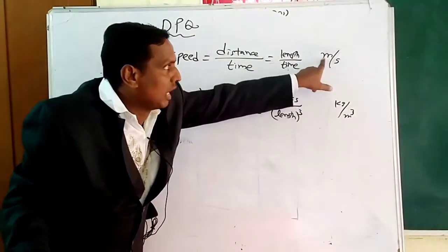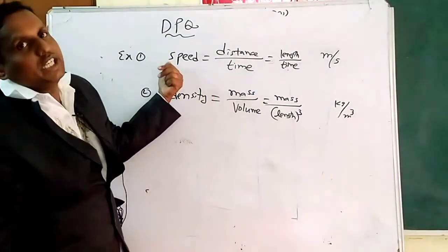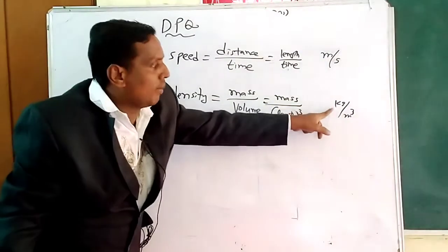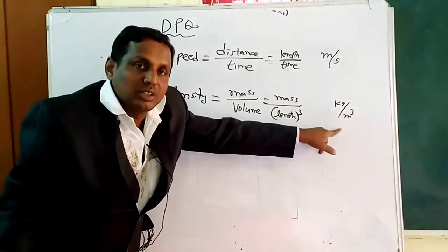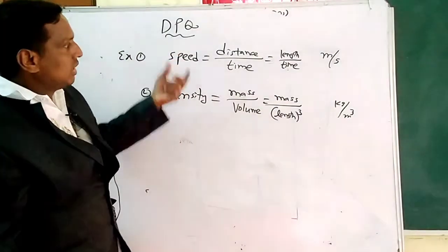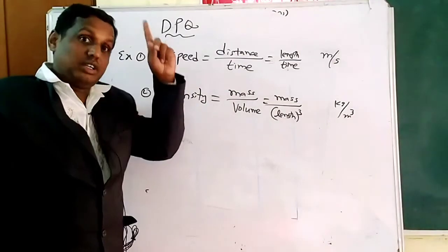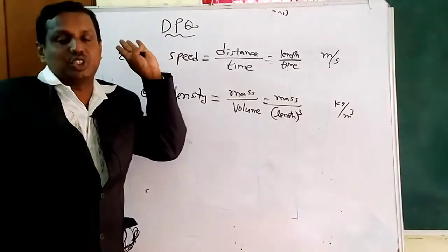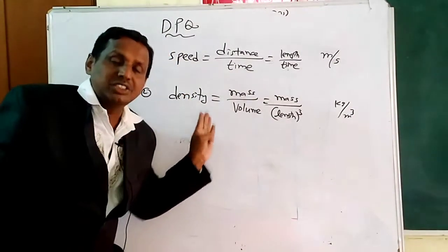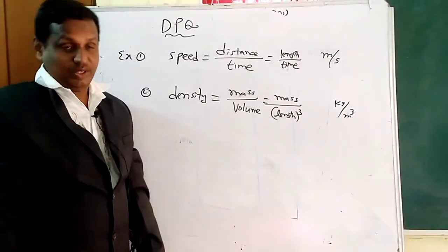Meter per second is a derived unit of speed, and speed is a derived physical quantity. Kilogram per meter cubed is a derived unit, the unit of density. So these are derived physical quantities and derived units. Fundamental physical quantities have fundamental units; derived physical quantities have derived units. My students should be very careful here. Okay, next.